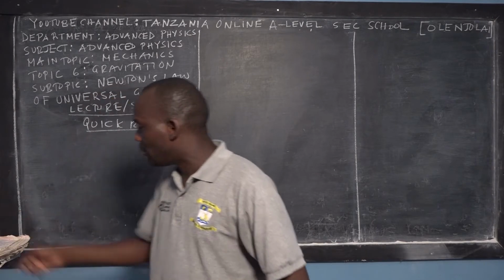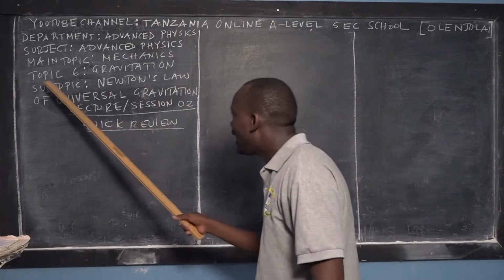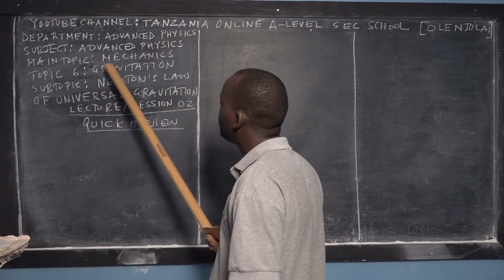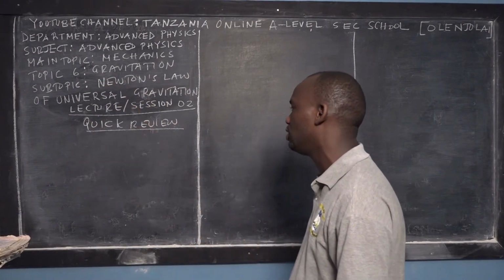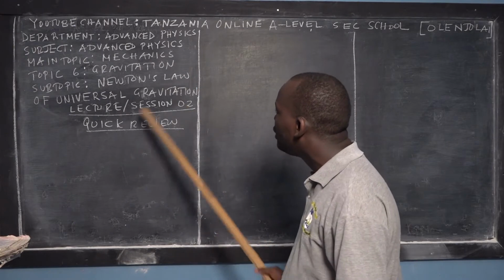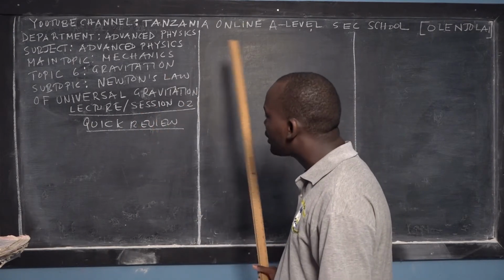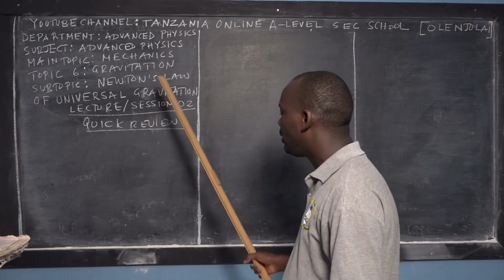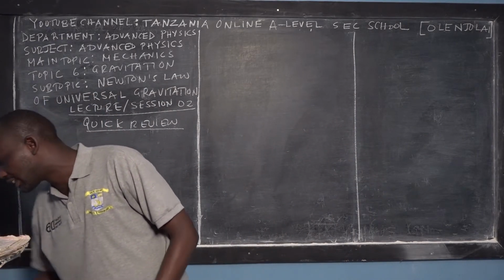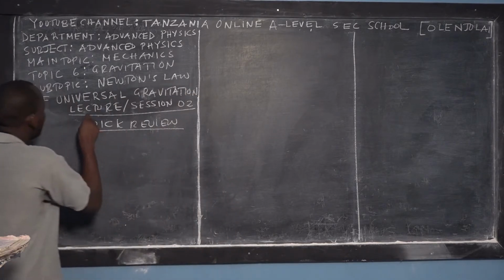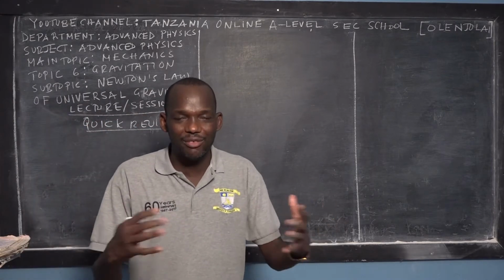The main topic that I'm going to teach you in this video is called mechanics. Mechanics has 11 topics, and number 6 is gravitation. The subtopic I'm going to teach you today is Newton's law of universal gravitation. That is lecture, or session, 2. If this is your first video, please go to the first lecture on the same channel, and then come back to the second lecture, because this is a continuation of what I taught in the first lecture.